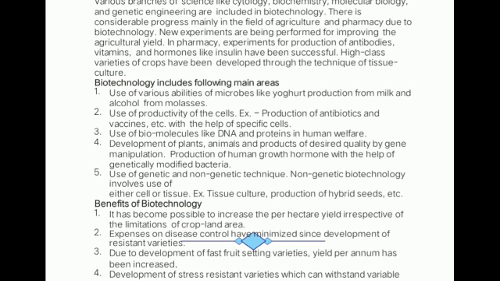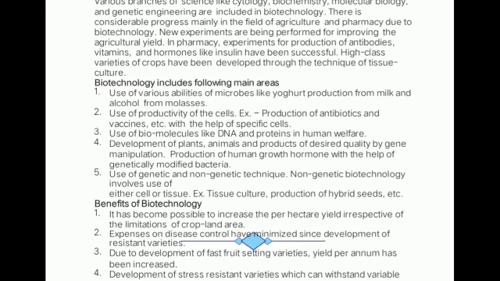Nowadays you can observe that fruits are ripening very fast and coming quickly to the market, and some fruits are available for all 12 months. Initially it was seasonal, but nowadays all 12 months you are getting different fruits. So this is known as fast fruiting. Due to these varieties, we are getting fruit all over the year, so annual income has increased, and this is also due to biotechnology.